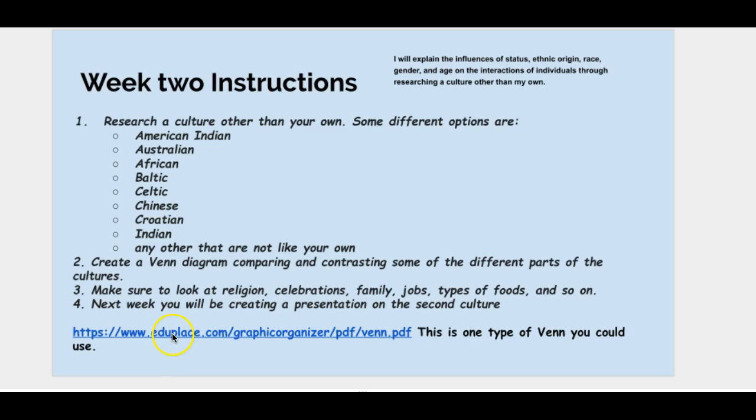This link here is just one type of Venn that you could use. You can do a Venn diagram on Google Drawing. You could do it by hand. On our elementary Blackboard page, there's a resource under literacy. There's just like graphic organizers, and there's a Venn diagram there as well. So kind of just getting those wheels turning and starting to do a comparison of a culture to your own.